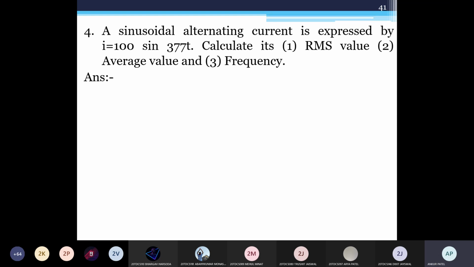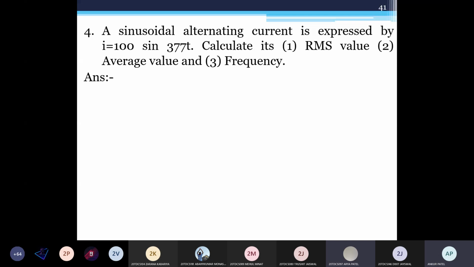Get RMS value, average value, and frequency. RMS value is equal to 70.7 ampere. 70.711, 70.7. Okay, 70.7. Okay, will verify.